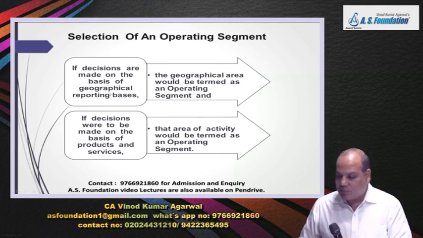If the decisions are made on the basis of geographical reporting basis, then the geographical area would be termed as operating segment. For some business, location is very important. Like for example, if you're a software company, then for them, their customer base in different countries may be important. So in their case, the geographical area would be the operating segment.